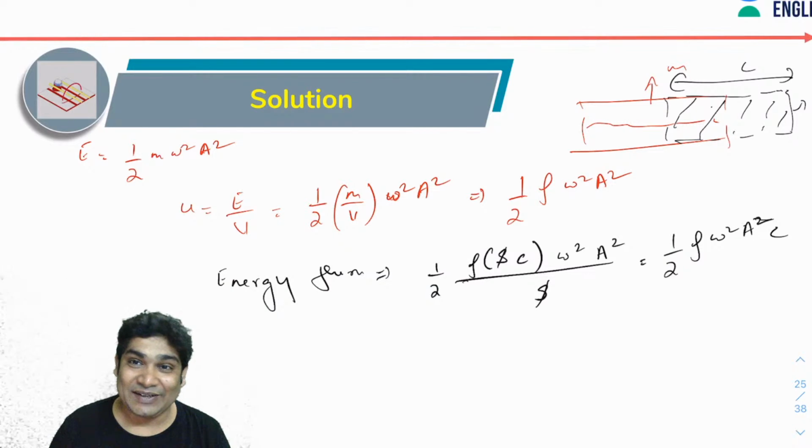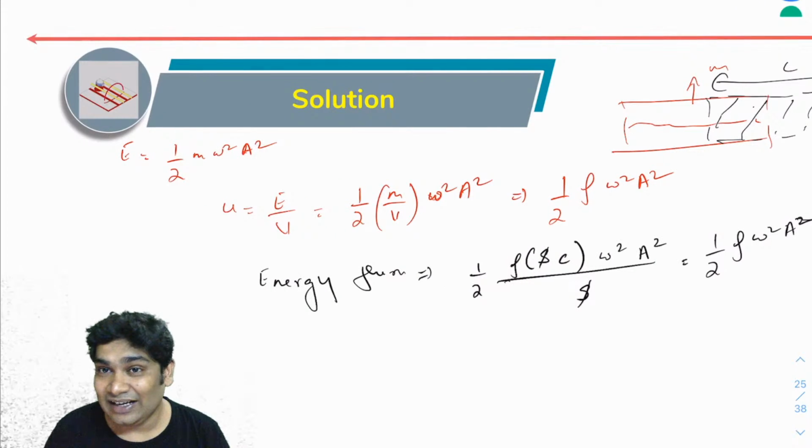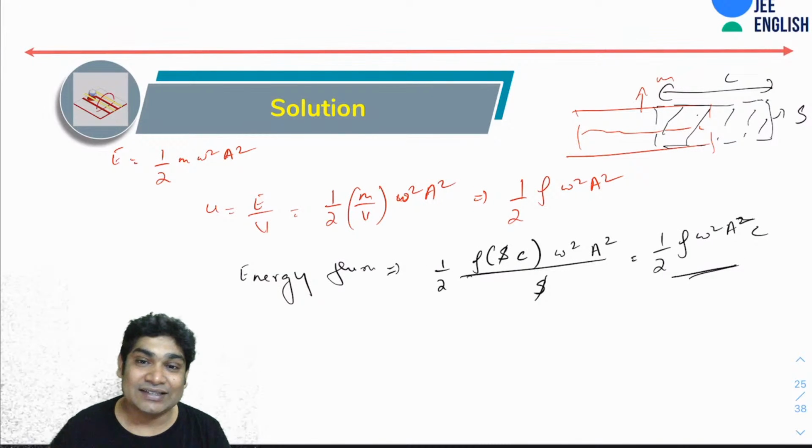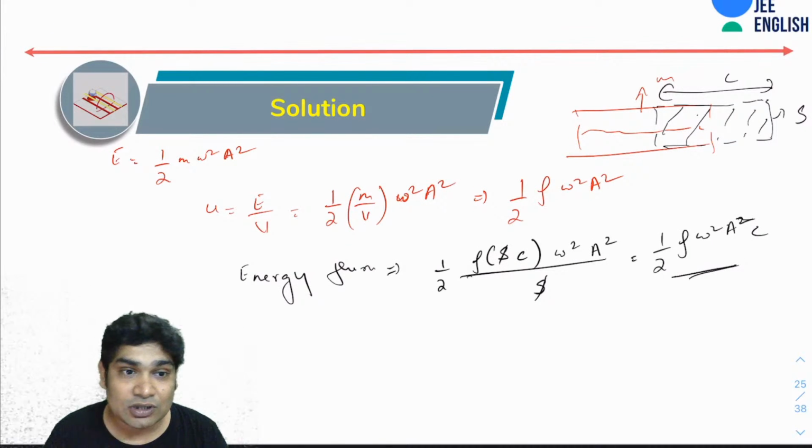So now you can check your answers. Energy density is half rho omega square a square, and energy flux would be this. Now you can check all the answers. So Moisha, just check for C also. Are you sure C is not correct?